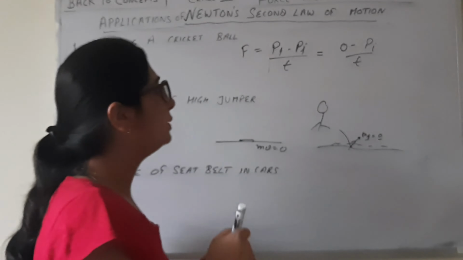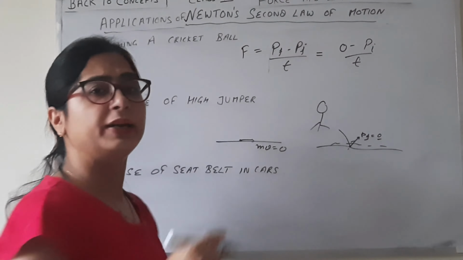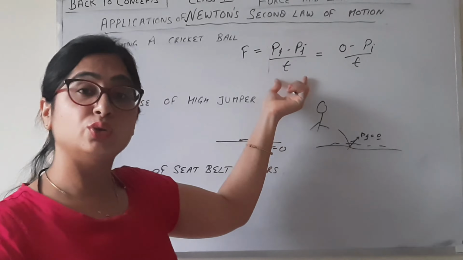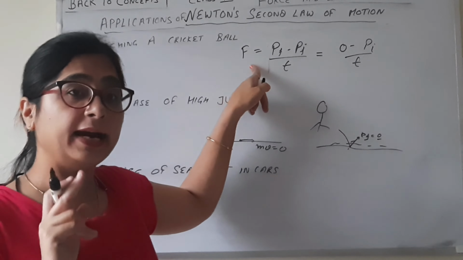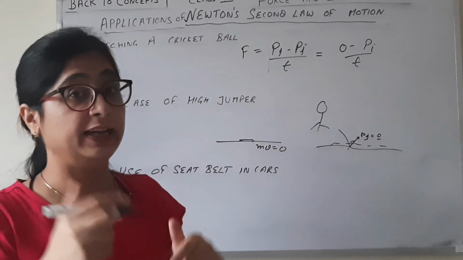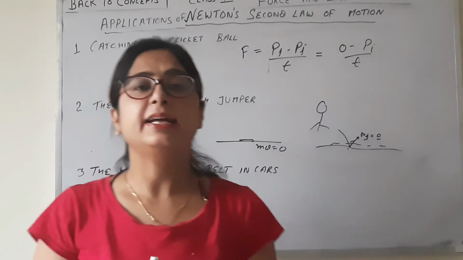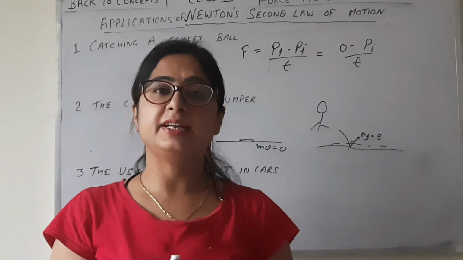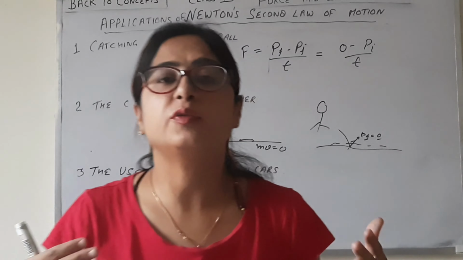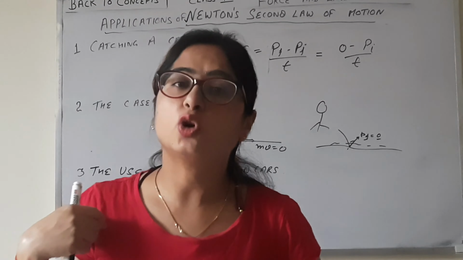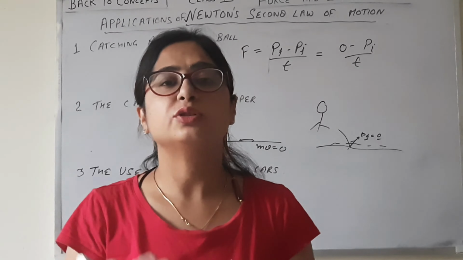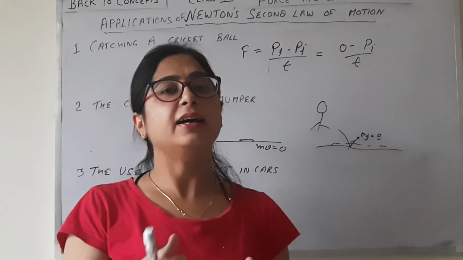When speed becomes zero, the final momentum becomes zero. So there is no time. If there is no time, the force applied will be very high. So that's why the suggestion is: use a seat belt. When we wear a seat belt, we will move forward and the seat belt will stop us, and it will apply an opposite force. So that's why less injury will occur.